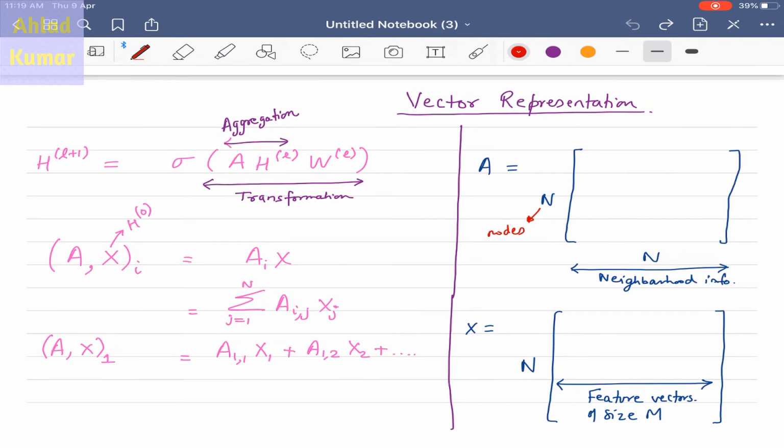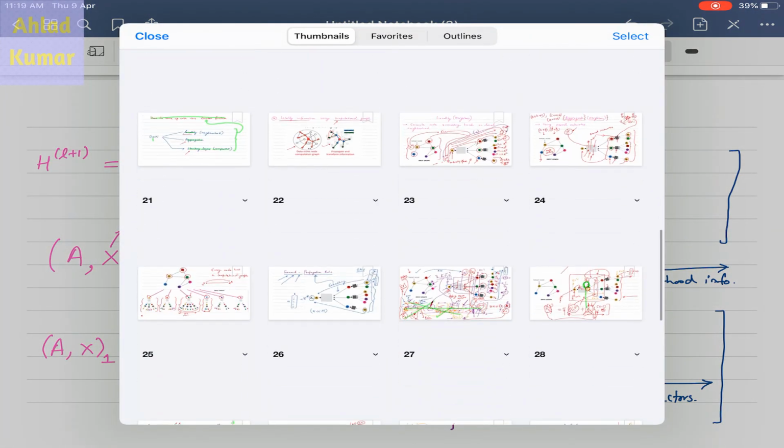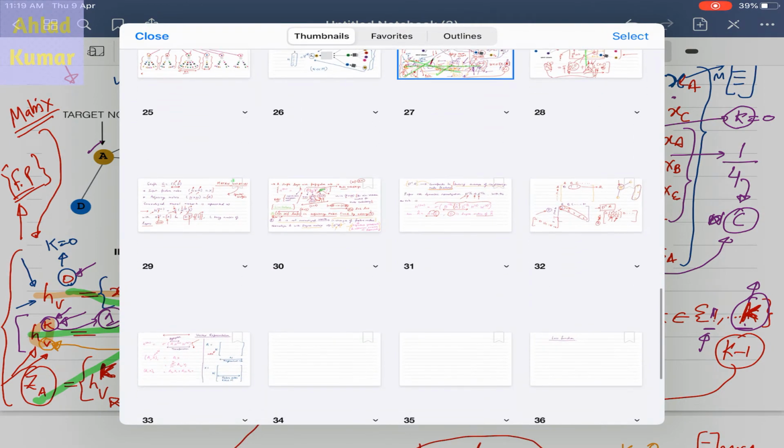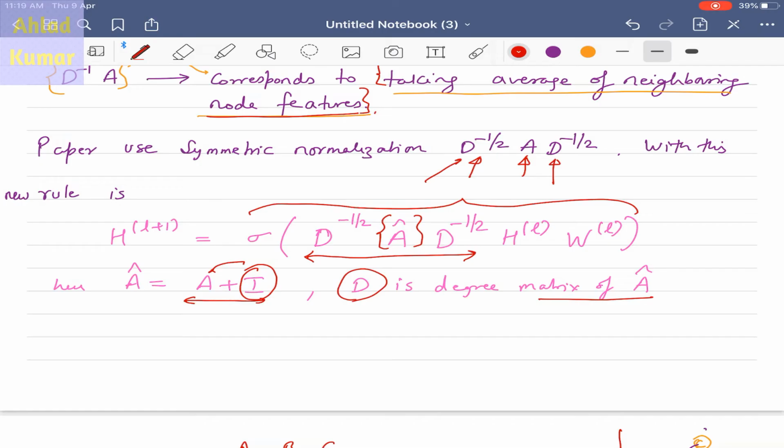Now we will discuss the vector representation of the matrix implementation that we have represented here. This is the same equation that we started with in our earlier slides. What I wanted to show you is how we can reduce this expression to the expression that we have discussed here. My main aim is to show that this forward propagation rule that we have discussed over here is equivalent to the forward propagation rule that we have discussed here, this one.